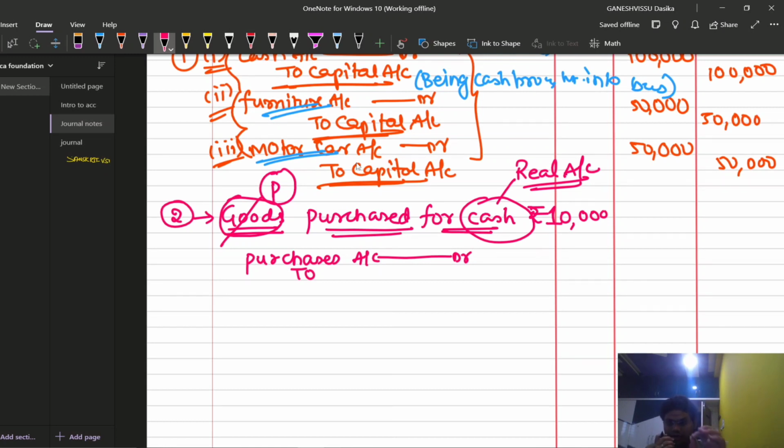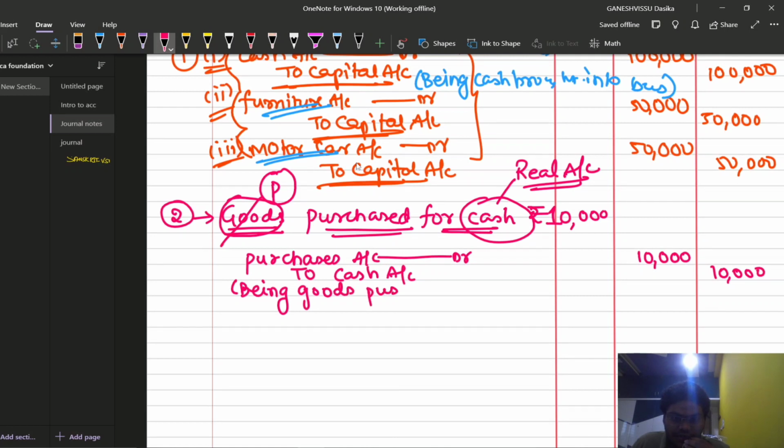We are purchasing the goods for cash, that means cash is going out. So we apply credit what goes out, right? Cash is going out, so credit the cash account. This is the entry, for an amount of 10,000 rupees. Narration: being goods purchased for cash.